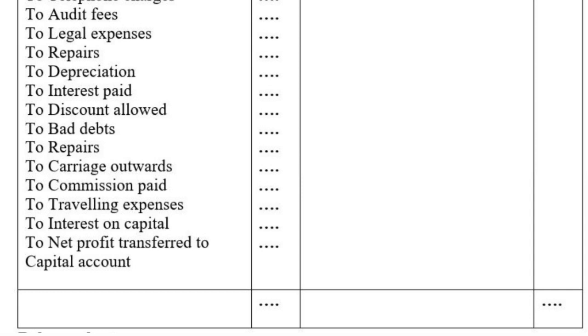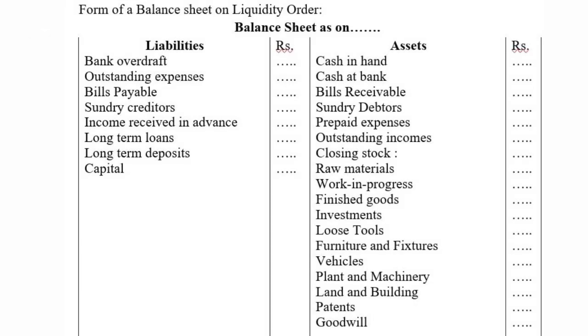If the debit side exceeds the credit side, it leads to net loss. If the credit side exceeds the debit side, it leads to net profit. The last one we prepare is the balance sheet. A balance sheet is a statement containing the assets and liabilities of a business on a particular date. Here we exhibit all the assets as well as liabilities of the firm.